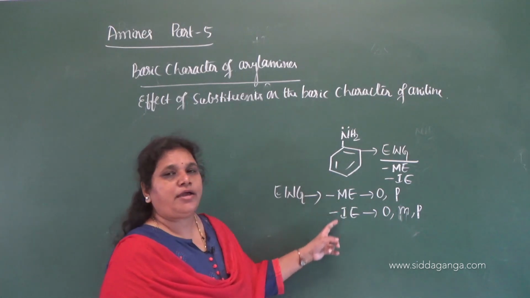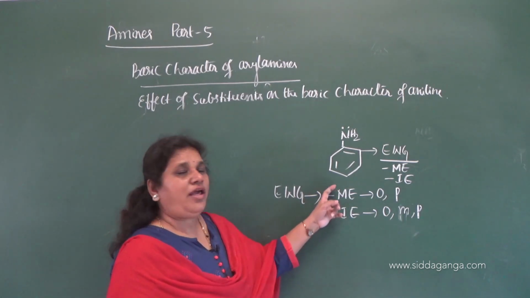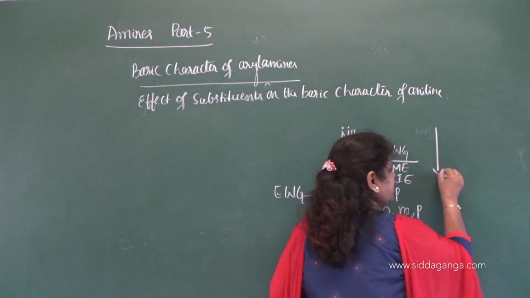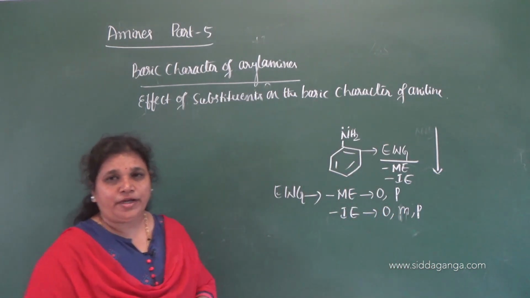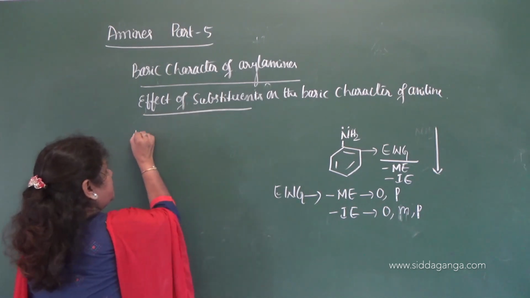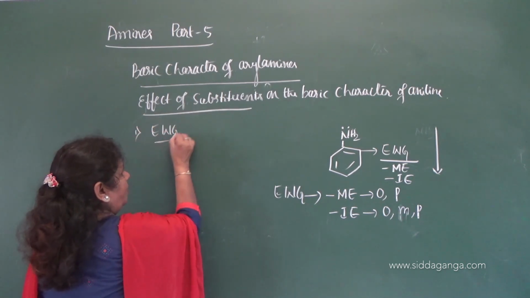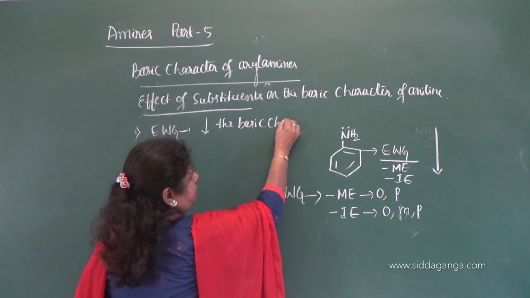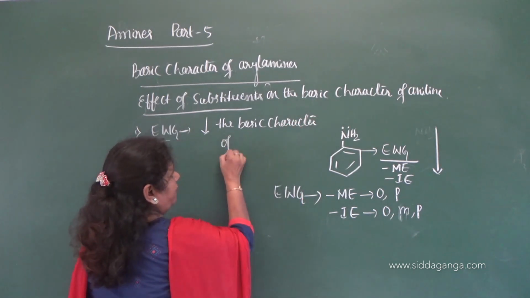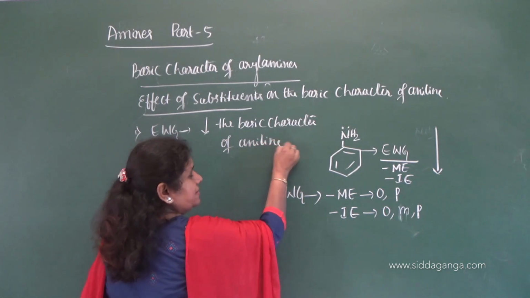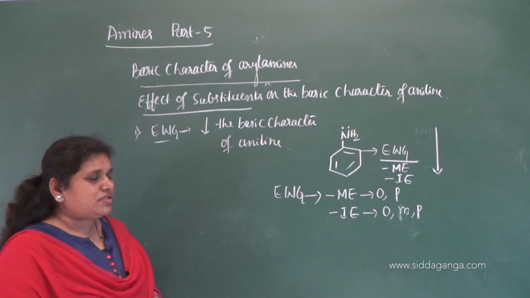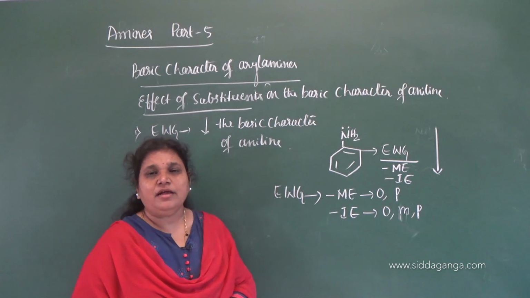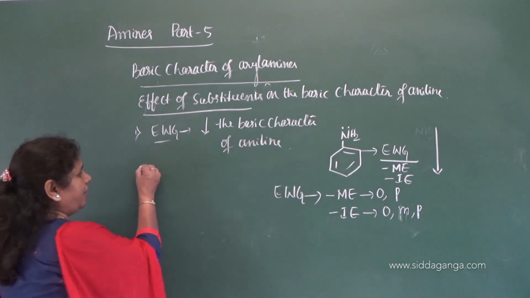So depending on the magnitude of the overall mesomeric and inductive effects, the electron withdrawing group decreases the basic character of aniline, because availability of these electrons for protonation decreases. Clear?